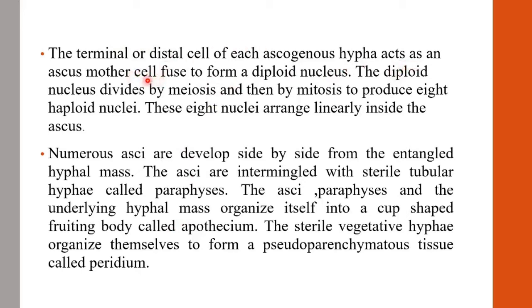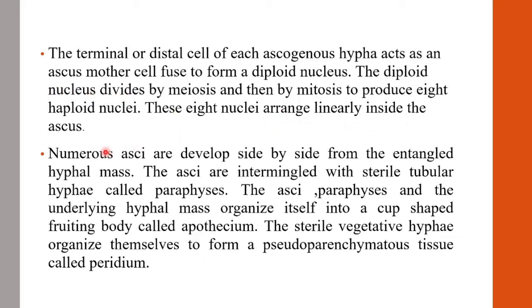Then the diploid nucleus undergoes meiosis and mitosis to produce 8 haploid nuclei. These 8 haploid nuclei acquire cytoplasm and form 8 haploid ascospores, arranged linearly inside the ascus. Numerous asci develop side by side from the entangled hyphal mass.